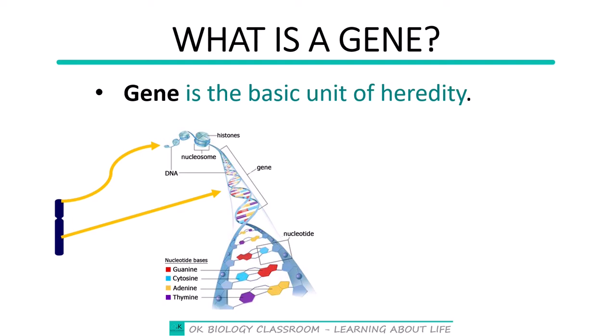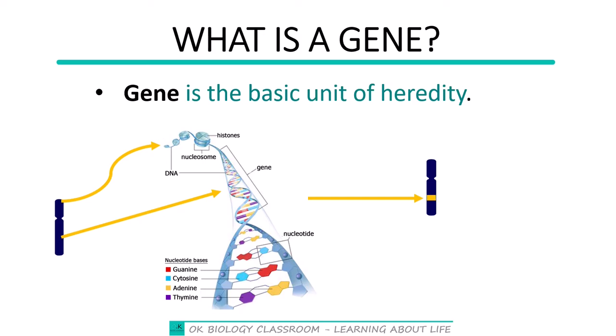But note also that because the DNA makes up the chromosome, any portion of the DNA, for that matter, a portion of the chromosome that contains the information which is enough to cause a character to be passed on from a parent to the offspring is referred to as the gene. So that is what I've illustrated here. This particular portion has been expanded here, and you can see that there is DNA information from here to this particular region, and this particular DNA information can cause a character to be passed on from the parent to the offspring. And I can illustrate it like this. So it means this region is the gene.